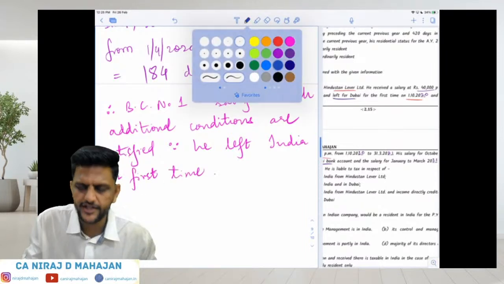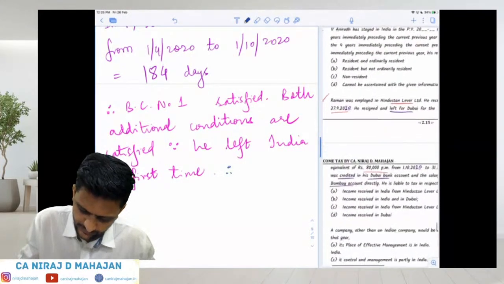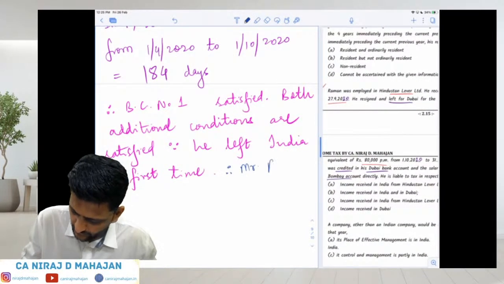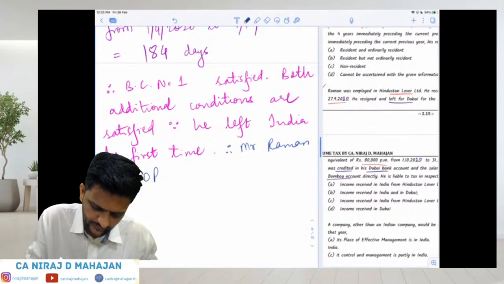Therefore, what is the residential status? Therefore, Mr. Raman is ROR. Yes or no?